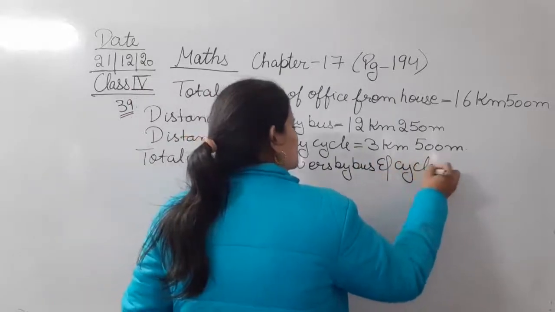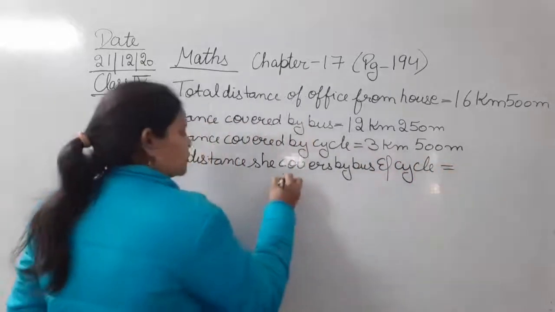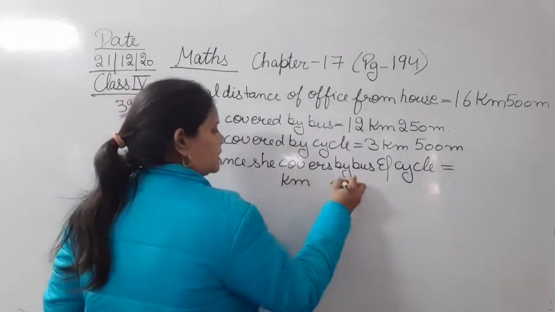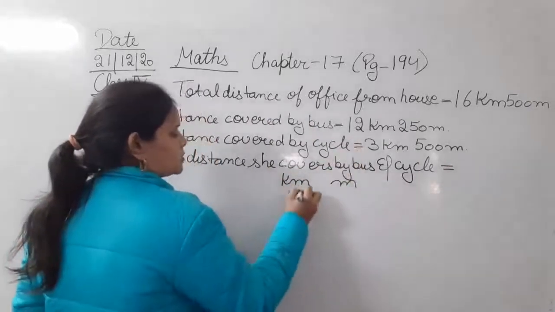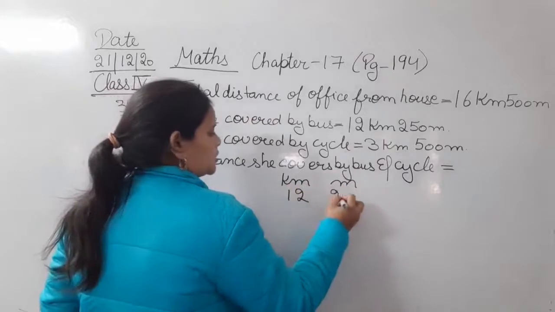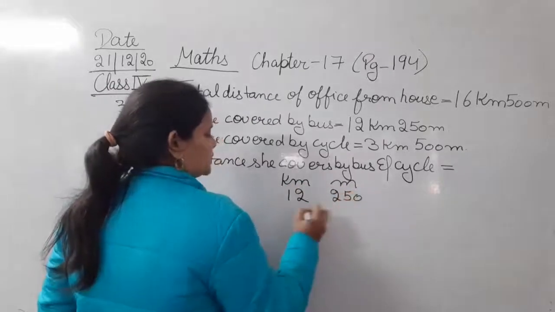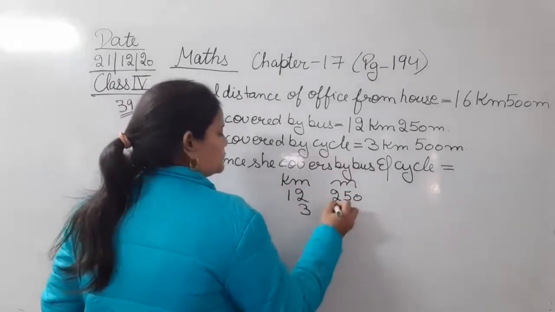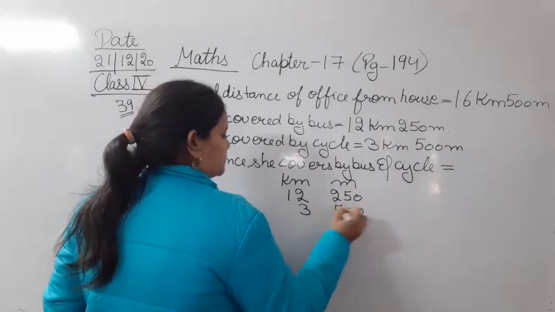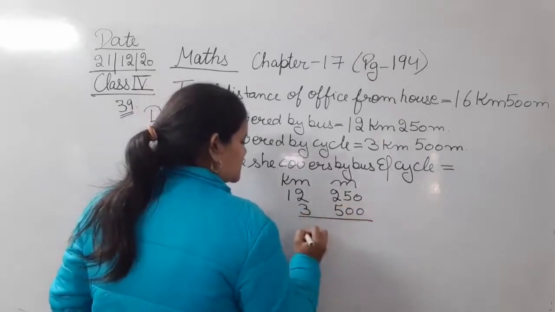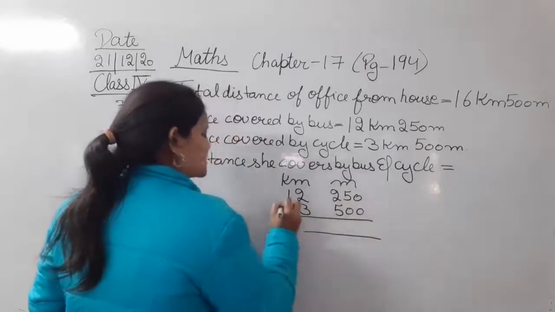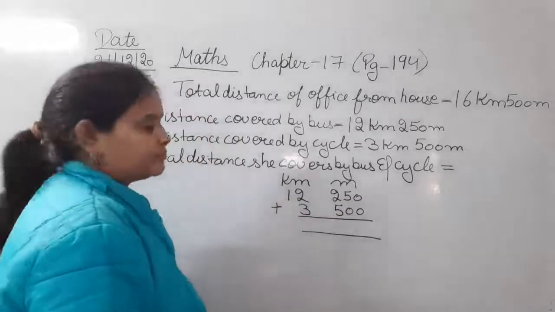The total distance she covers by bus and cycle is: 12 kilometer 250 meter plus 3 kilometer 500 meters.